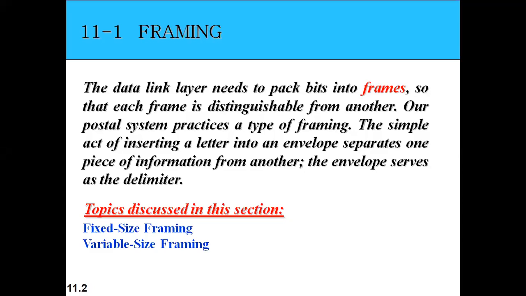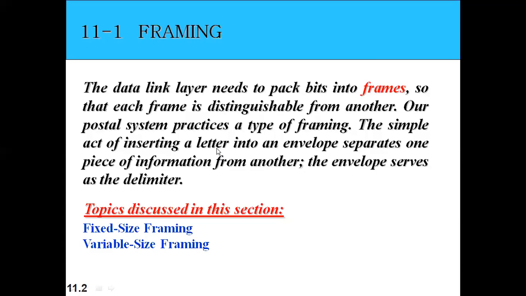So the identification of individual packets will be done with the help of framing. Let's go ahead with our definitions. The data link layer needs to pack bits into frames so that each frame is distinguishable from another. That's what I said: each should be distinguishable from one another. That's why we do framing. It is just like our postal services, where we put our letters in an envelope so that each is distinguished with a source and destination address.